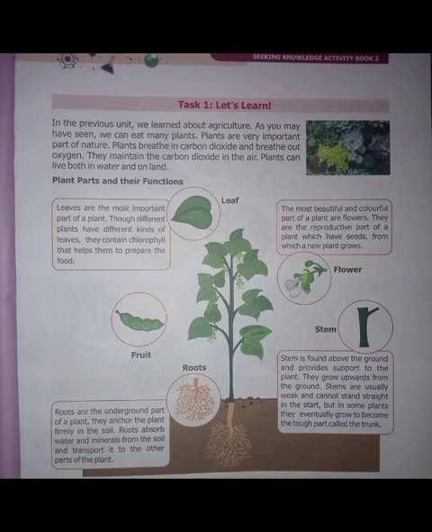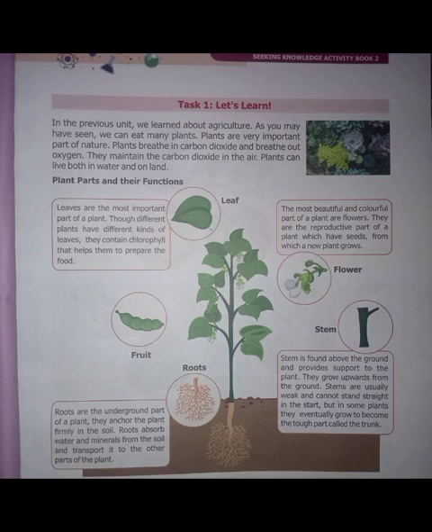You know, when sunlight is not provided to a plant, if we keep a plant in shade, it can start wilting, meaning it starts becoming dead.